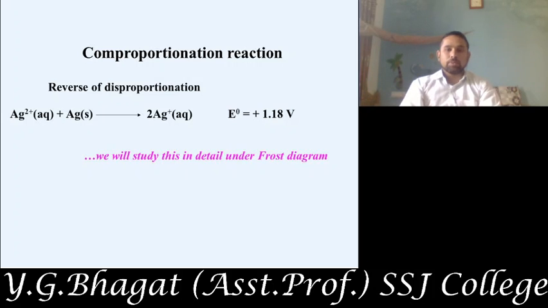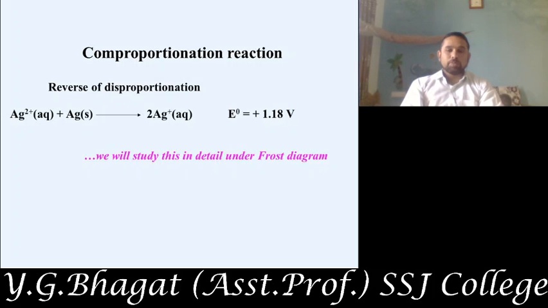Next is the comproportionation reaction. For that we have taken the example of silver. Comproportionation is exactly the opposite of disproportionation.